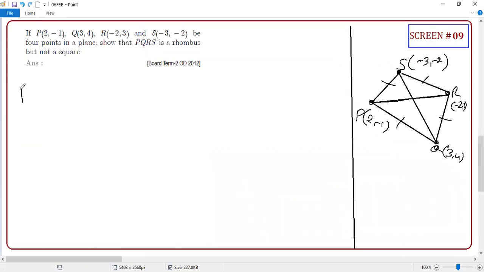Ready, start. What is PQ square? Quickly, quickly. Can anyone tell me what the distance is? 1 square, 2 to 3... 1 square. Wait. That's 5 square. Someone else. I want everyone to answer. Shaili, 5 square. Yes, sir. Please wait. I want someone else. Anirudh, you can answer. What is the distance between -1 and 4?